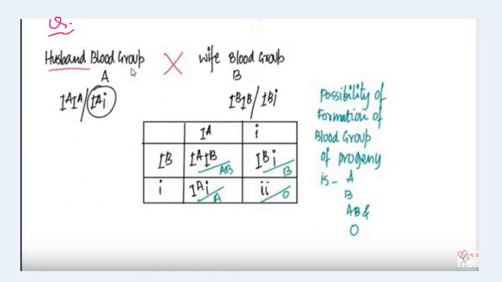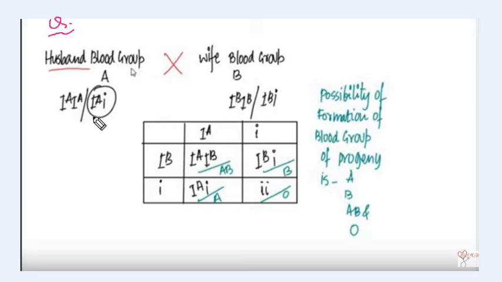Now this type of question will come in your exam: if the husband's blood group is A and the wife's blood group is B, what will be the probability of formation of blood group? For blood group A, we know there are two genotypes, as we just discussed. What are the two genotypes? IA IA and IA i. For blood group B, IB IB and IB i.